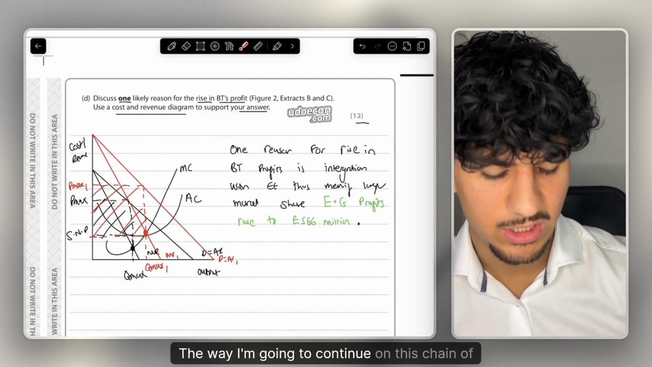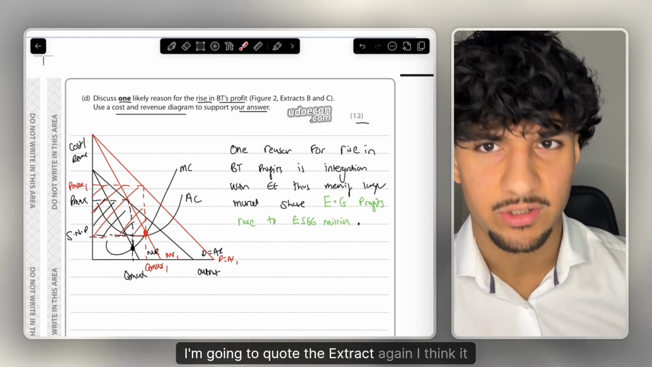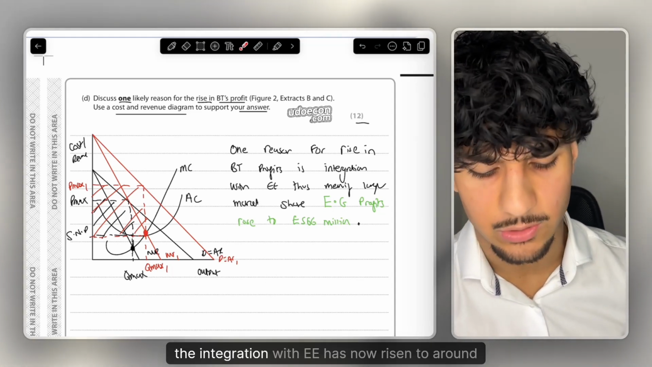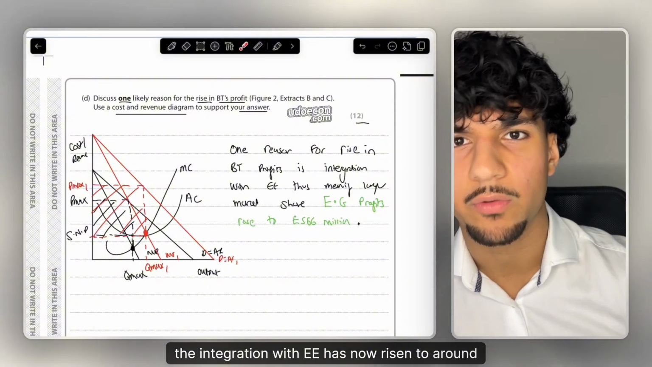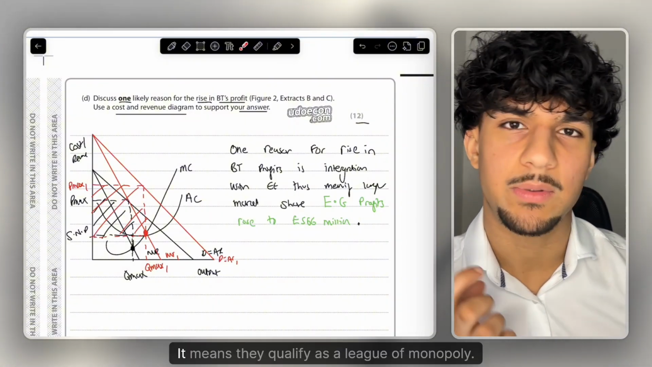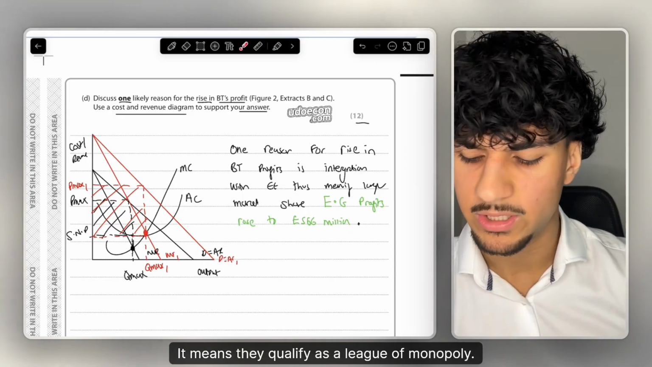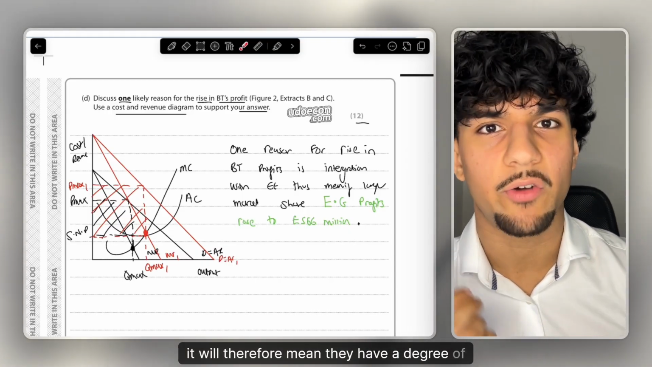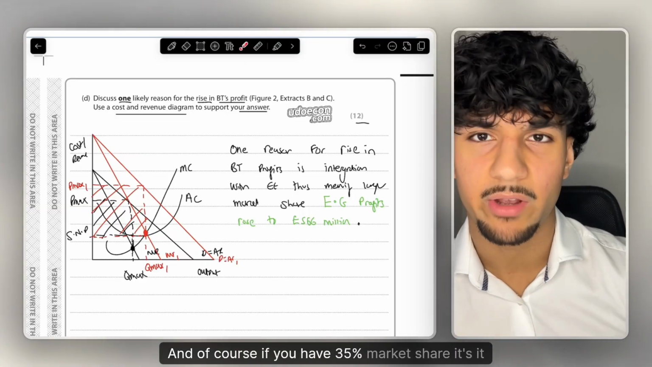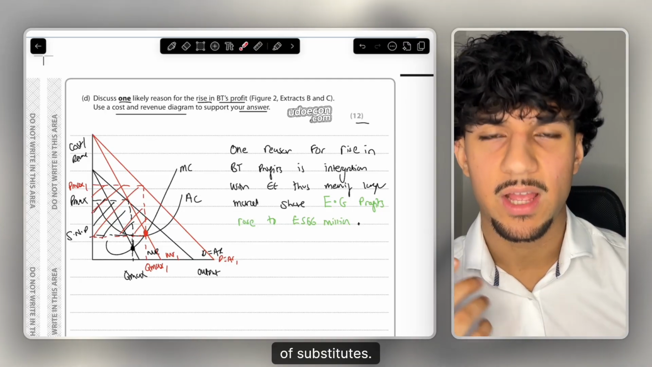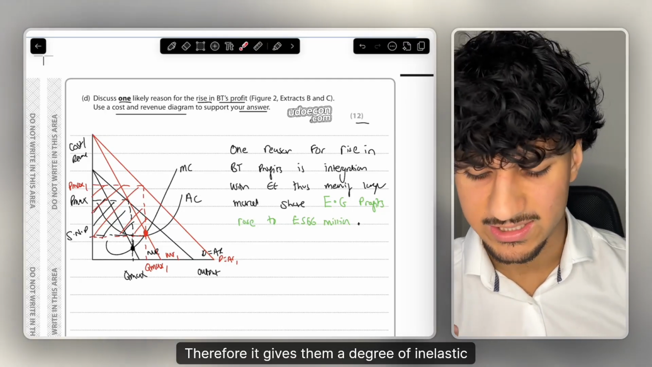But the way I'm going to continue on this chain of analysis, I'm going to quote the extract again. I think it mentioned that the market share has now risen with the integration with EE, to around 35%. If the market share is now 35%, what does that mean? It means they qualify as a legal monopoly. Thus, of course, if they qualify as a legal monopoly, it will therefore mean they have a degree of monopoly power. And of course, if you have 35% market share, it really does show in the market there may be a lack of substitutes. Therefore, it gives them a degree of inelastic demand.